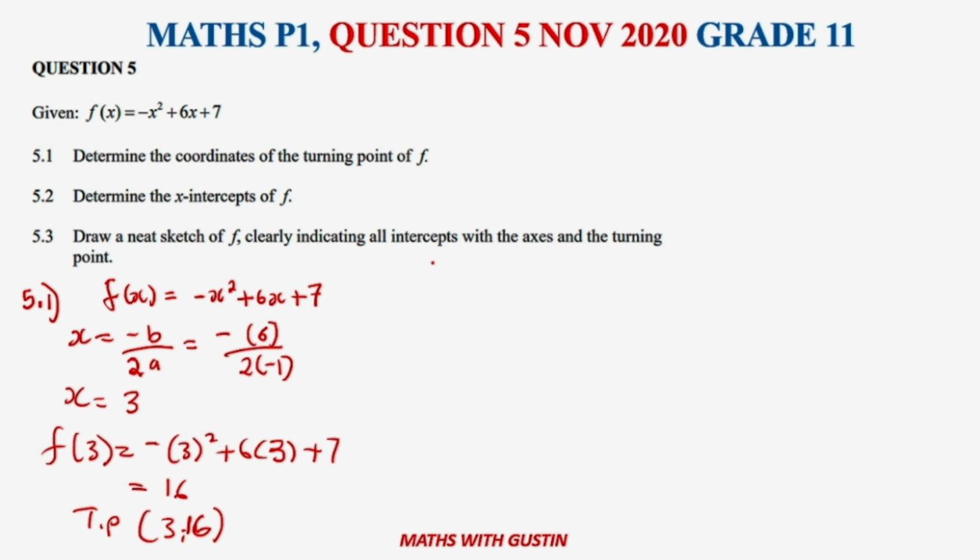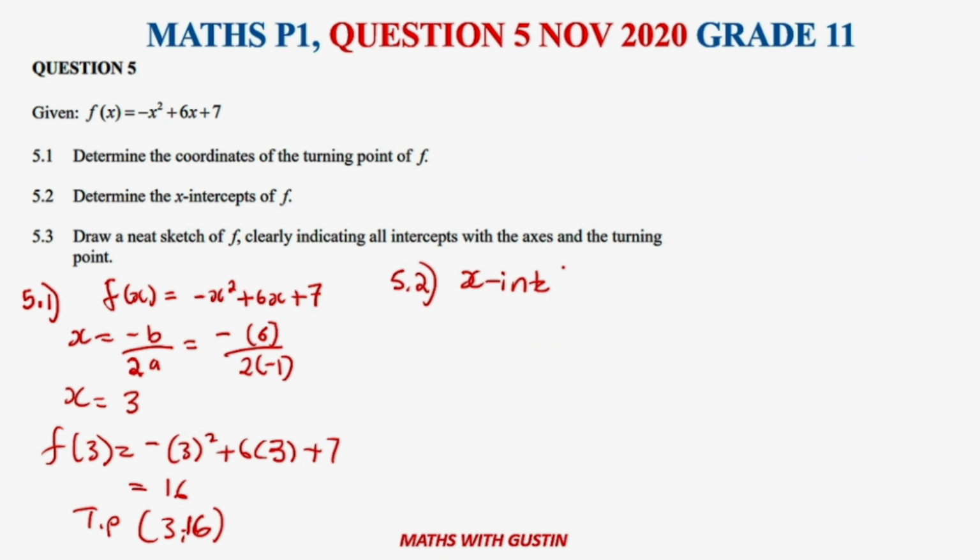Let's move on to 5.2. 5.2 says we need to find the x-intercept. I've done a lot of videos on how to deal with functions and the things that you need to know. One of the critical things is that you need to know how to plot the function. First, you need to know what to do if you are given the function, and if the function is drawn for you, you need to go back and find the equation of that function.